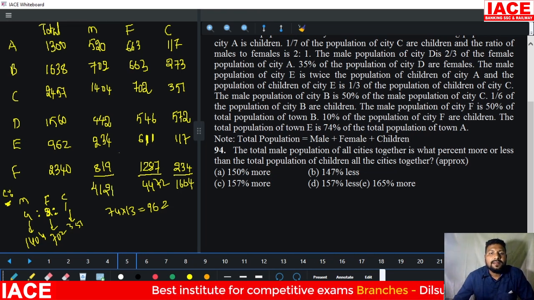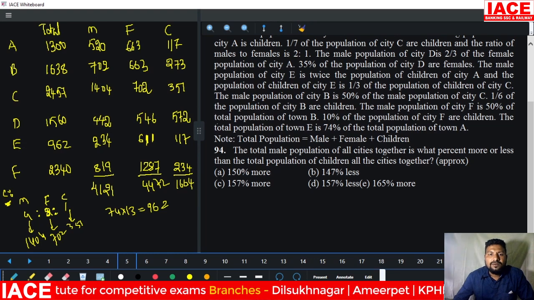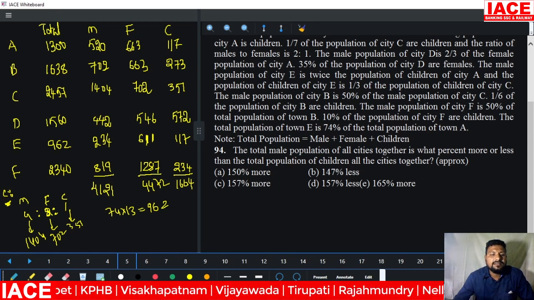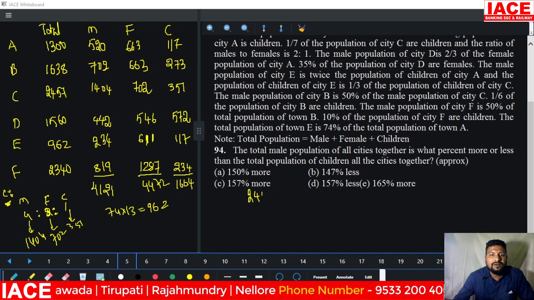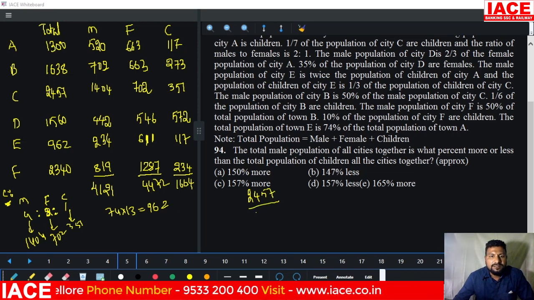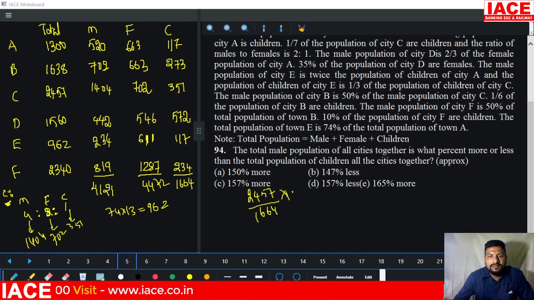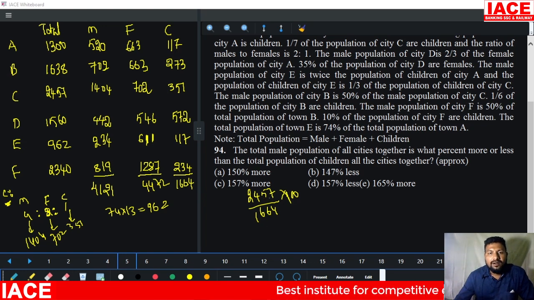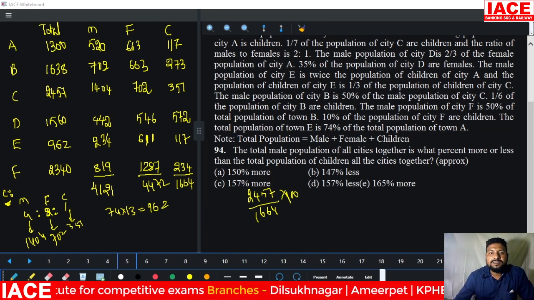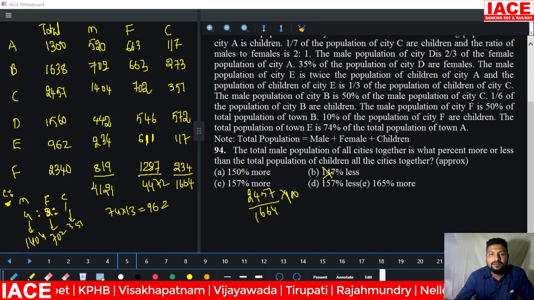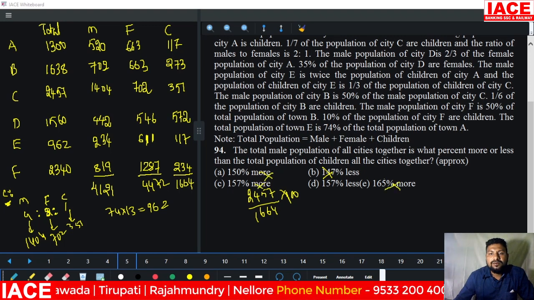Okay. Now, what percentage more or less? 4121 is more than 1664. How much more is it? 2457 more compared to 1664. We need the percentage, multiply with 100. How much more? Look at 1664 as 100 percent, and 2457 more. Since it is more, the options that say less are wrong. And the less options are wrong, only the more options remain.